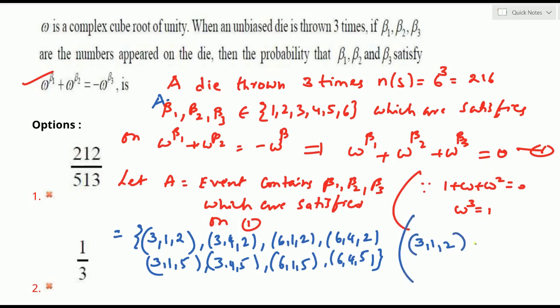We take beta 1 as omega power 3, plus beta 2 as omega power 1, plus beta 3 as omega power 2. Okay now? Omega cube is 1 already, so 1 plus omega plus omega square is 0, satisfied.